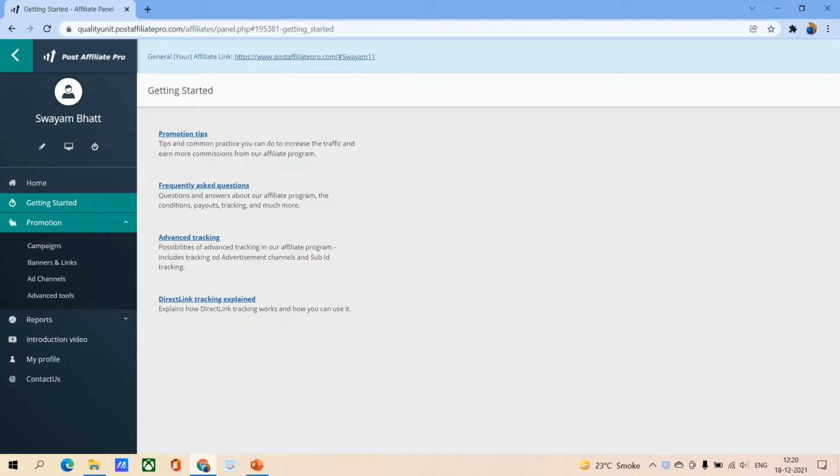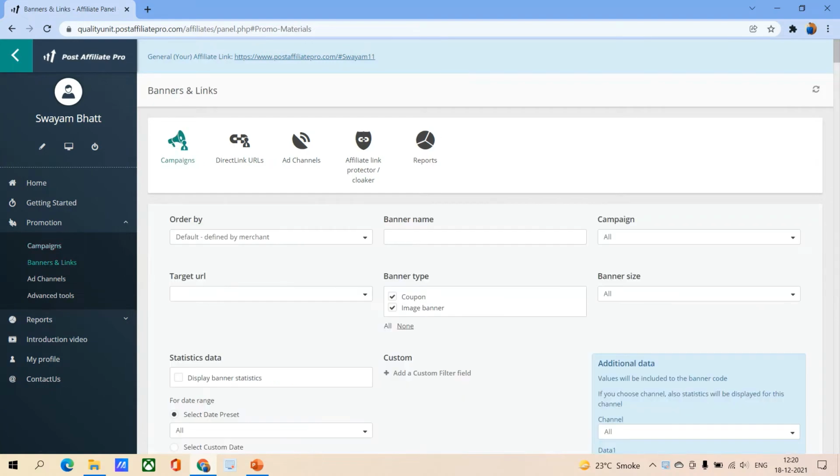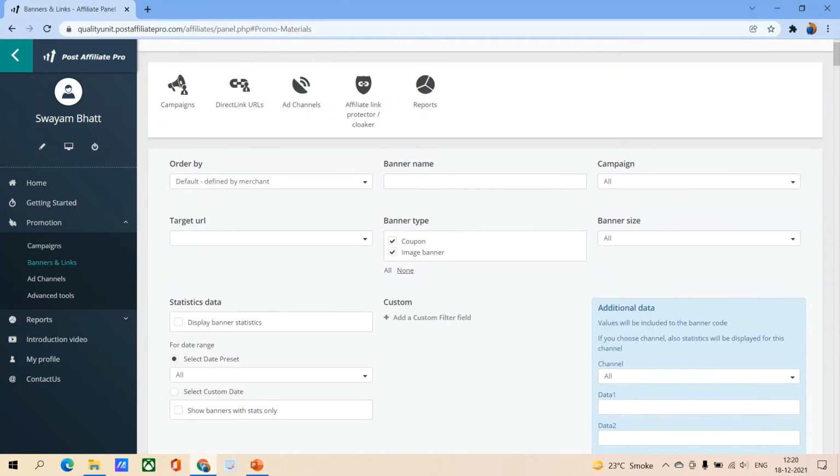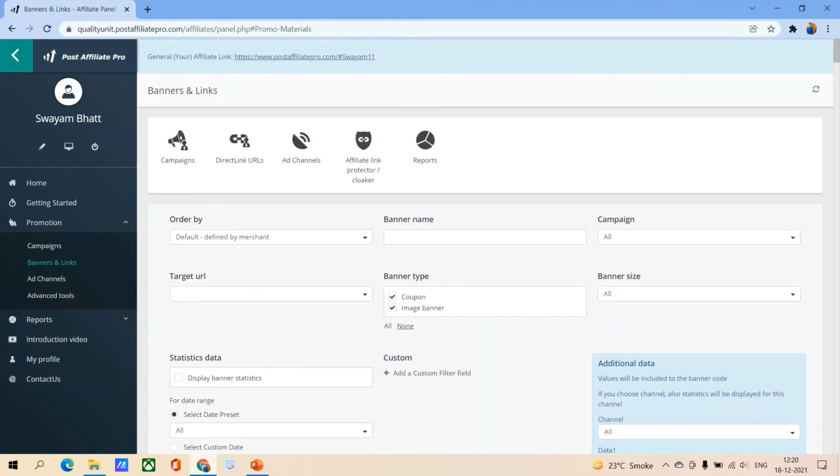The next thing is the promotion material that they provide you with, where you can launch a campaign right from here. Here are the banners and links section, which you can access from here also. And yes, you can create some good banners and links, and you can paste them on your website or anywhere you are promoting their affiliate program. So yeah, this was it for the promotion section.